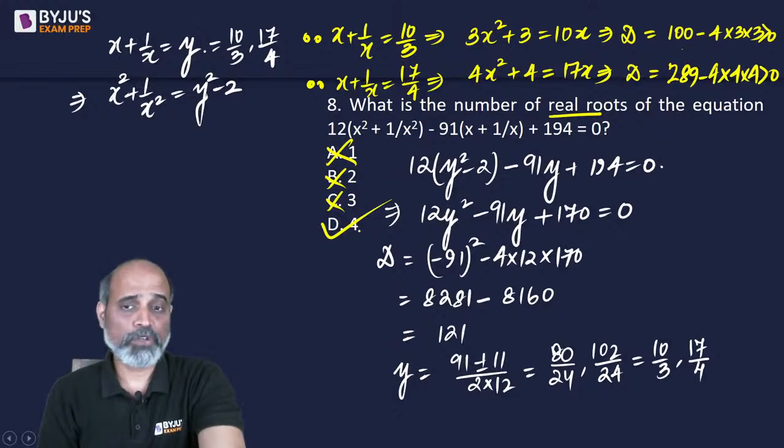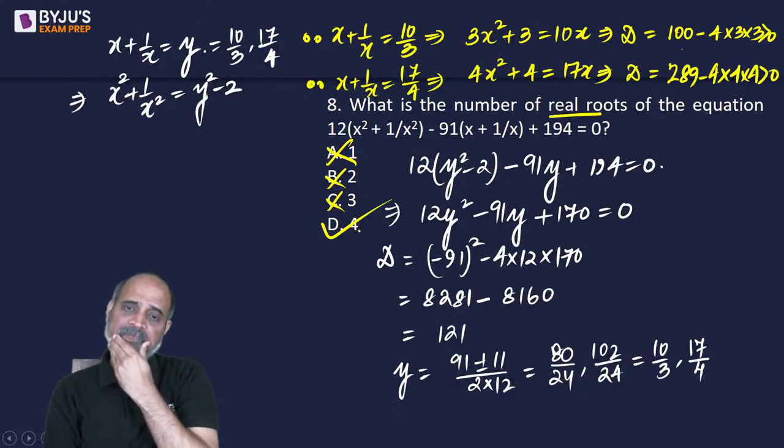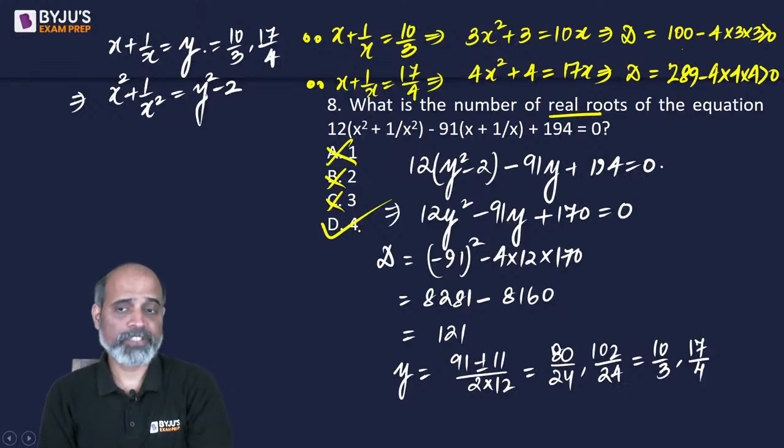Splitting the middle term was not easy. Yeah, that would have been very difficult. 40 and 51 would not even strike.